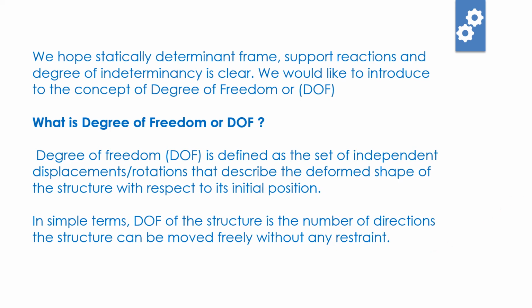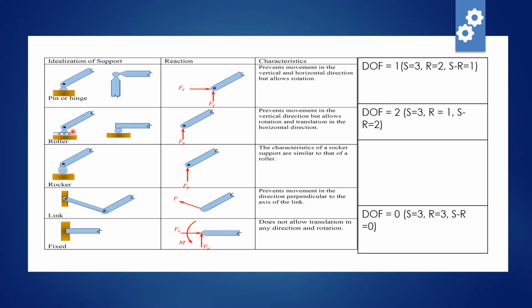So now coming to the table and the figure we tried to explain. This is a hinge support. A hinge will not allow movement in this direction, this member, and it will not allow movement in this direction, but it will allow the member to move in this direction, like this. So the degree of freedom will be 1.